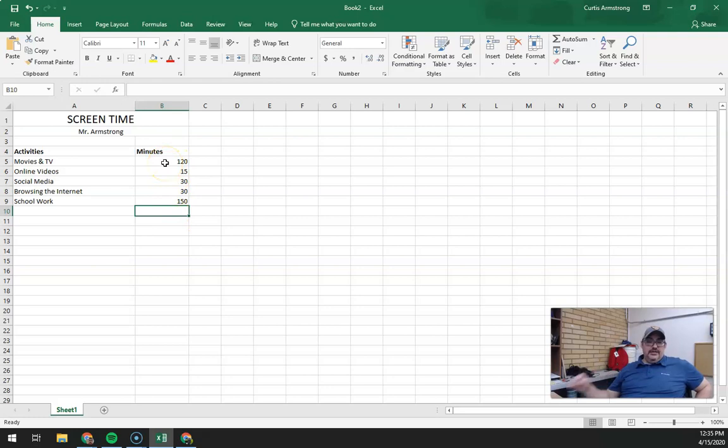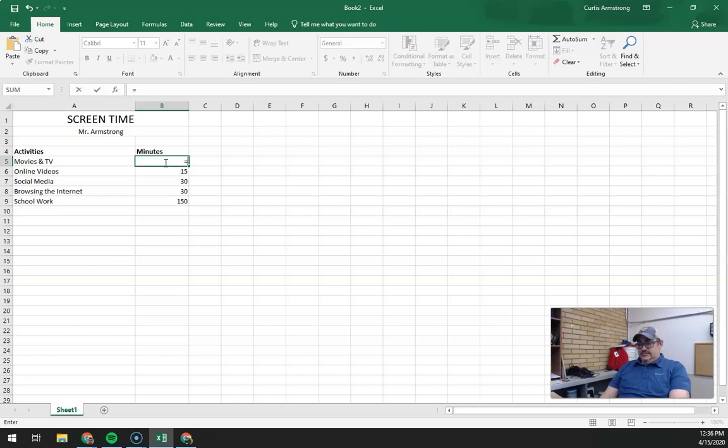I want to show you one other thing you can do with this. Let's create a formula, okay? Let's pretend that you kept track of everything in hours, okay? I'm going to type in equals, so if you had 2 hours, I would type in equals 2 times 60, okay? And it's the same thing, 120 minutes, okay?